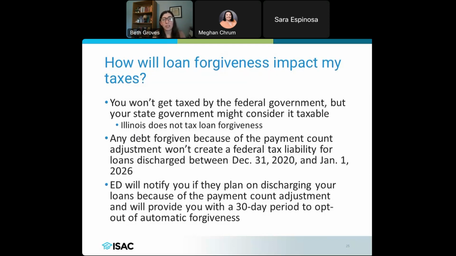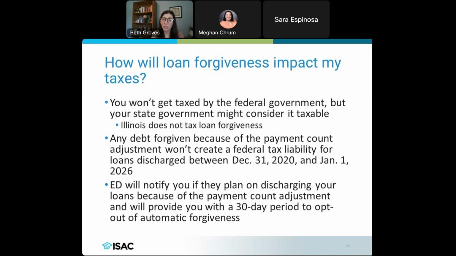What about taxes? We get this question a lot because it's a concern that borrowers have: if I get forgiveness, am I going to have to pay a whole bunch of money on that forgiveness? So they're concerned about having to pay taxes. The federal government is not going to tax you on forgiveness. If your loans get forgiven through this adjustment or through PSLF, you're not going to get that taxed.